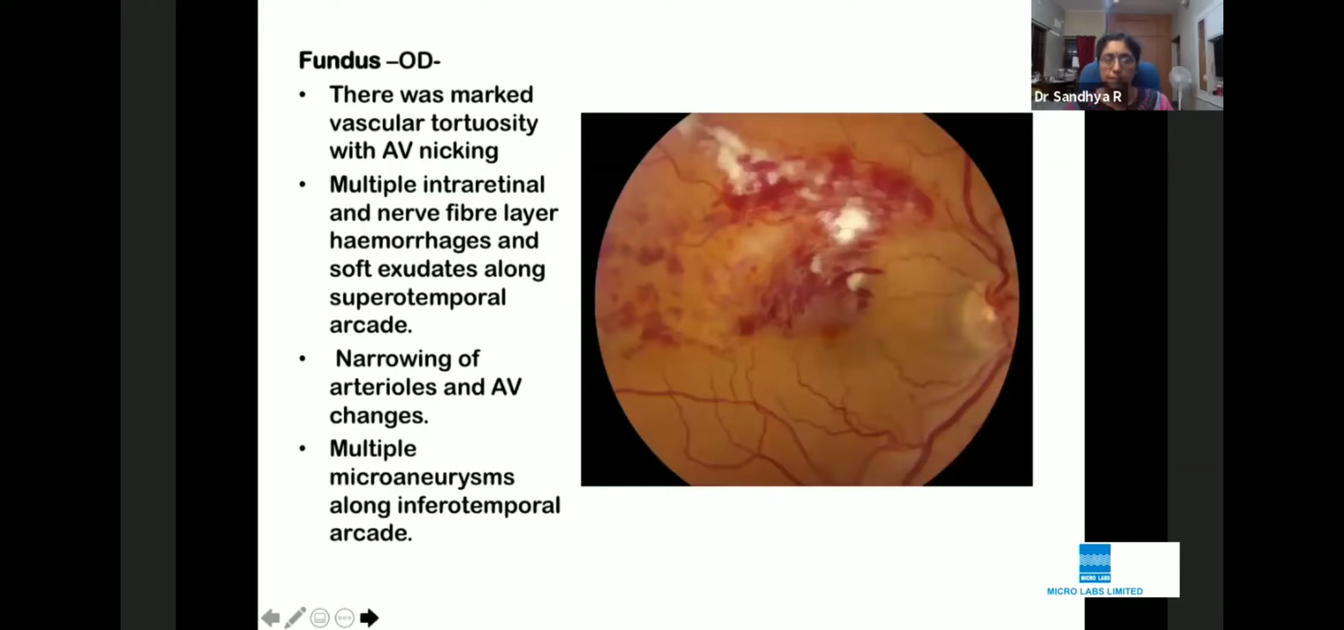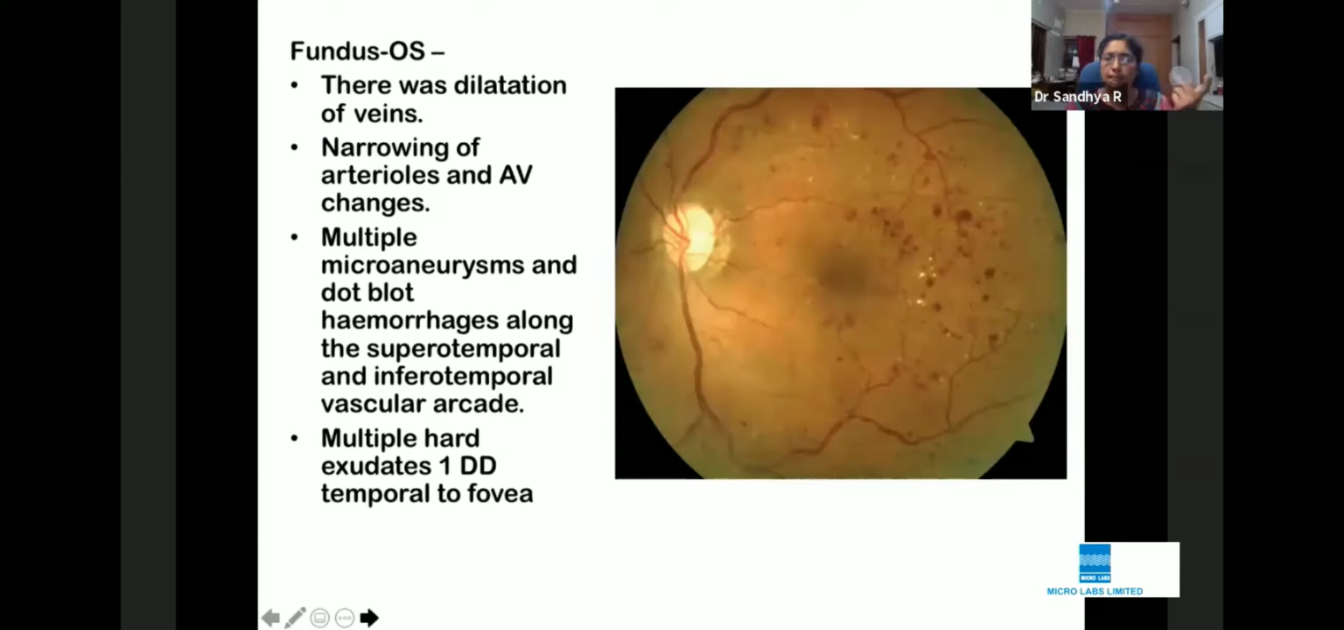The slit lamp examination showed normal findings, and this is a fundus picture. So I'm just putting down the findings here, and I'll tell you how to decipher each one step by step later. There is marked vascular tortuosity here with multiple AV nicking and AV crossing changes, multiple intraretinal and nerve fiber layer hemorrhages, and soft exudates, all seen along the superior temporal arcade. What is noticeable is again the narrowing of the arterioles and AV crossing changes. So here you have a classic AV crossing change. Multiple microaneurysms are also seen along the inferior temporal arcade.